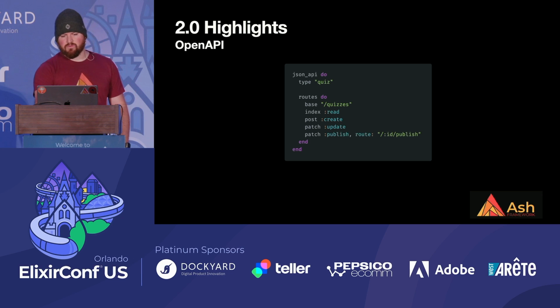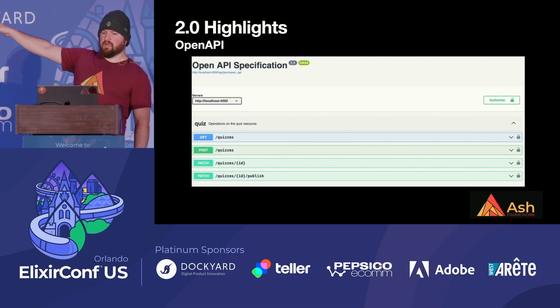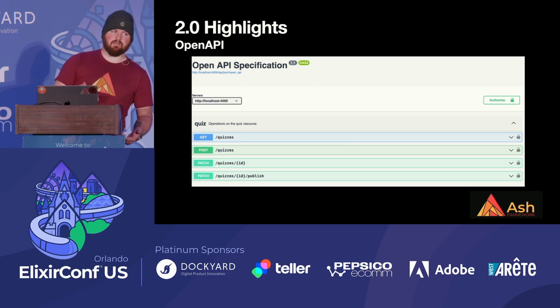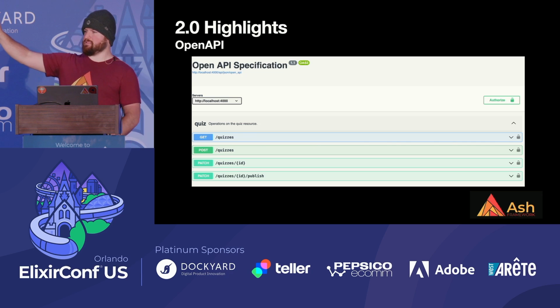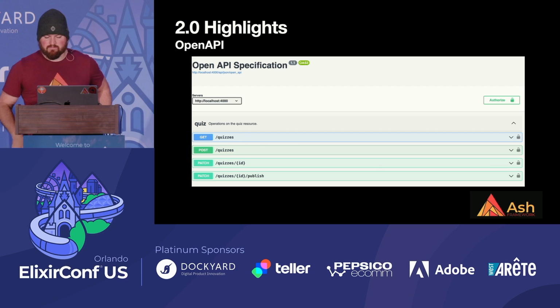And what you can get from that now, thanks to one of our contributors, is open API specifications automatically generated from your resources. These are documented. The parameter types are all explained. It takes just one line of code in your router. So it's a pretty powerful thing to just get for free.